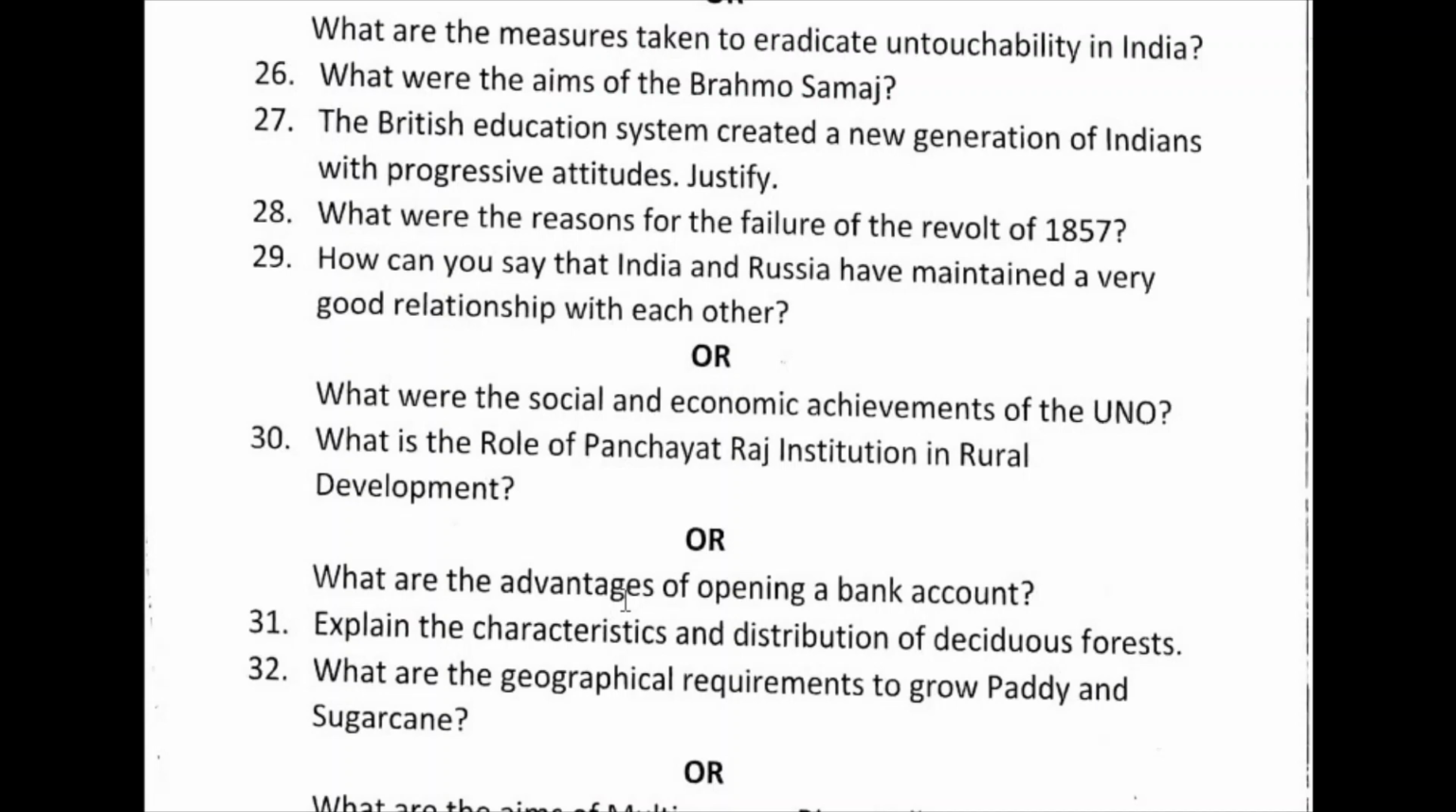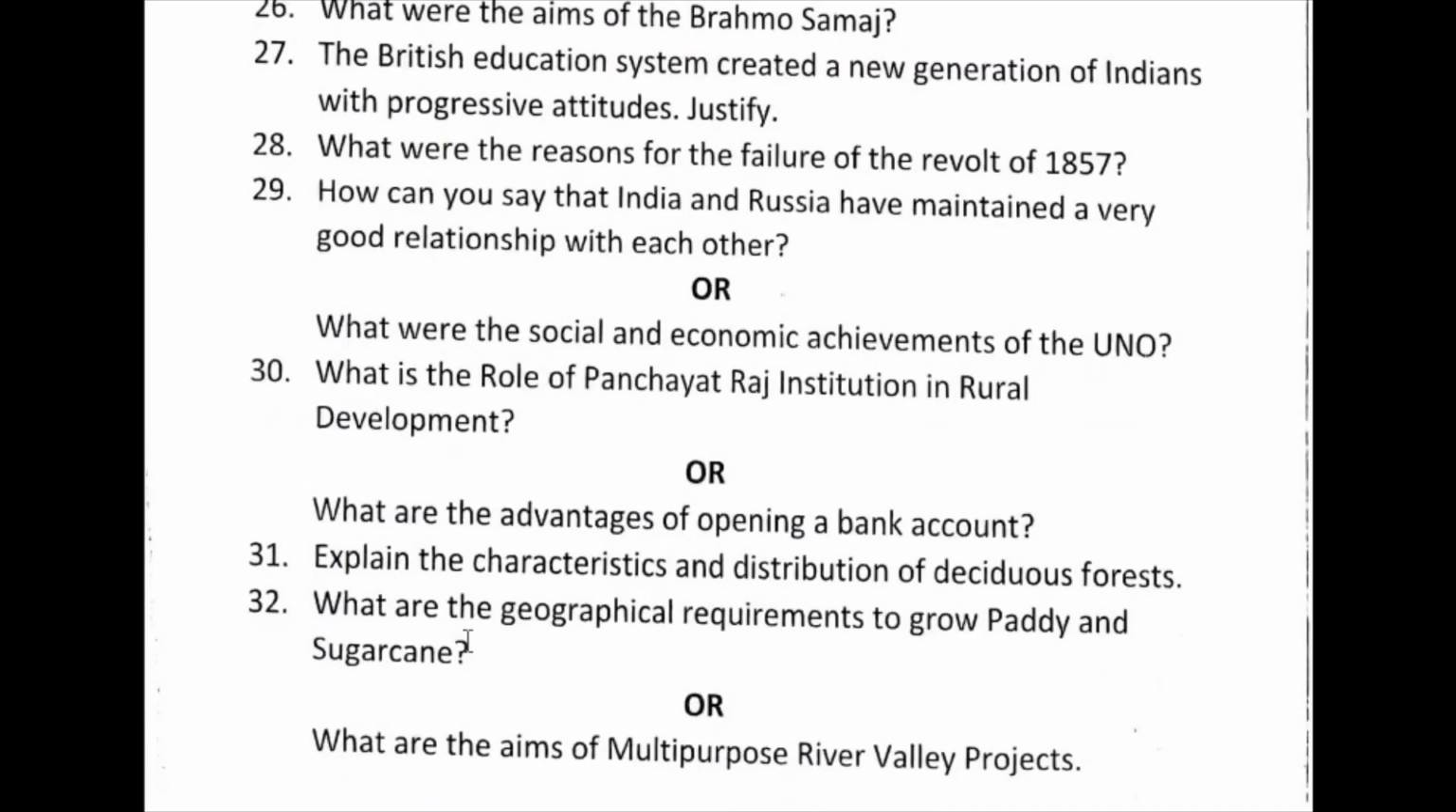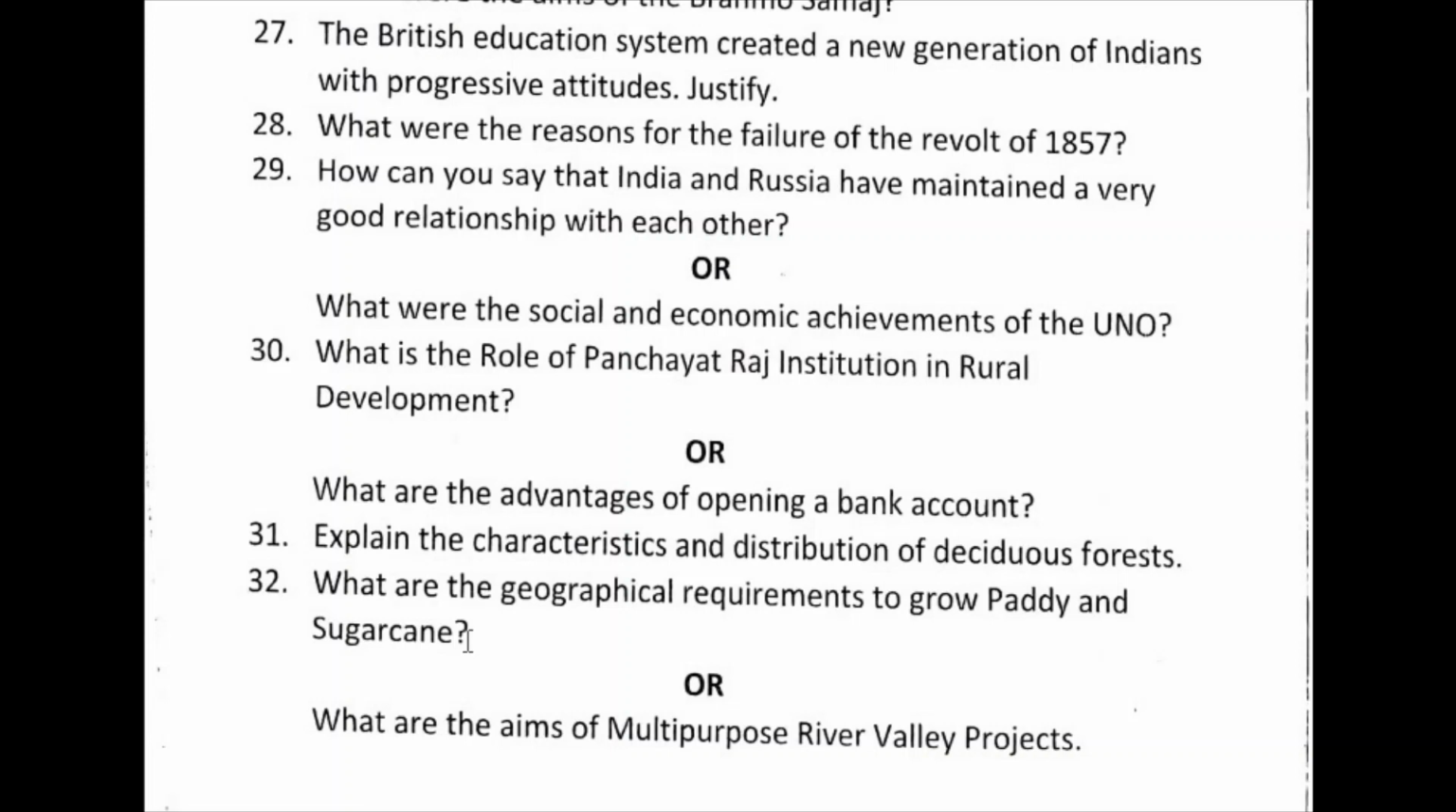Okay. Next, 31st question. Explain the characteristics and distribution of deciduous forest. We can find the deciduous forest in the places getting annual rainfall of 100 to 200 centimeters. Its special character is they shed their leaves between spring and early summer. And they are also called monsoon forest. They are found in eastern slopes of Western Ghats, Maharashtra, Karnataka, Kerala, Tamil Nadu, Chota Nagpur, foothills of Himalayas and parts of Odisha and West Bengal. This is the answer for that.